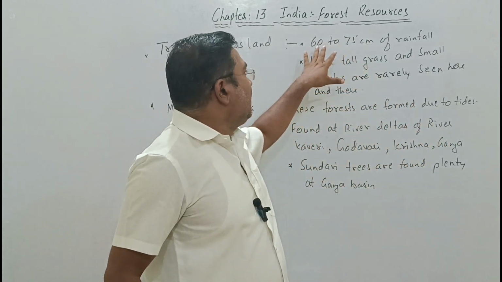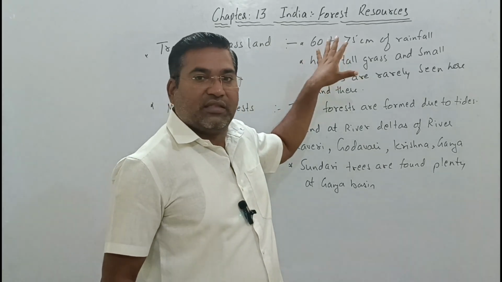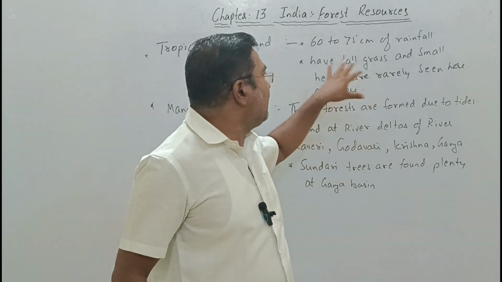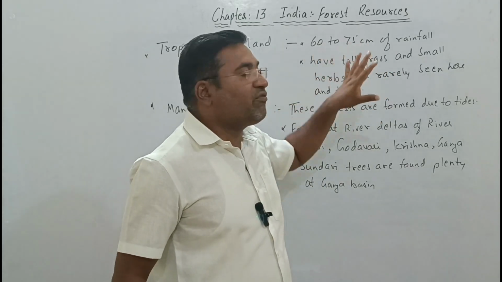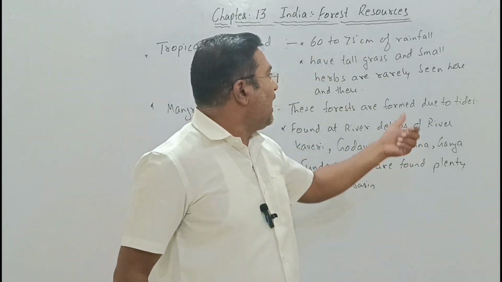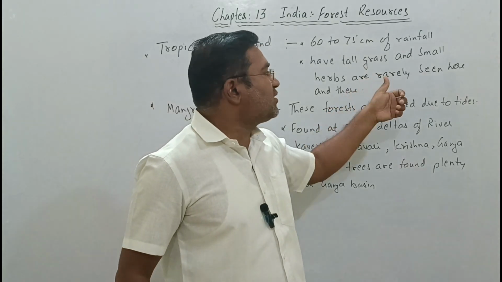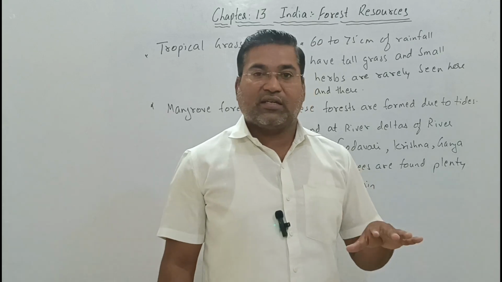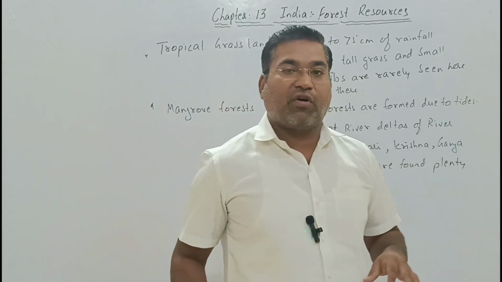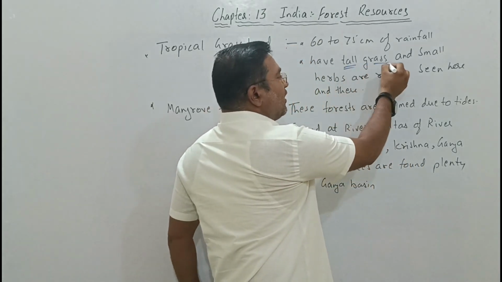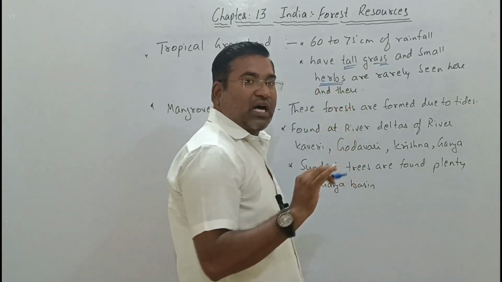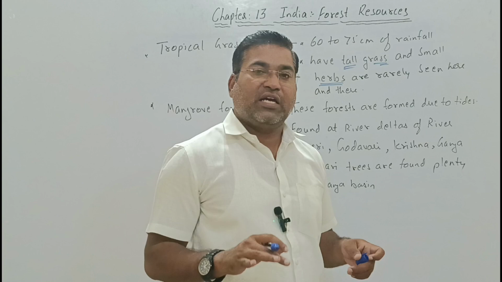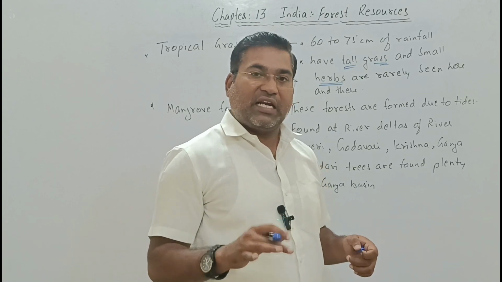Here in the tropical grassland, this forest is found in the area where the rainfall is 60 to 75 centimeters, and tall grasses and small herbs are seen here as well as there. So trees are very few, and mostly we see only tall grass as well as herbs. Such areas are referred to as tropical grassland forest.